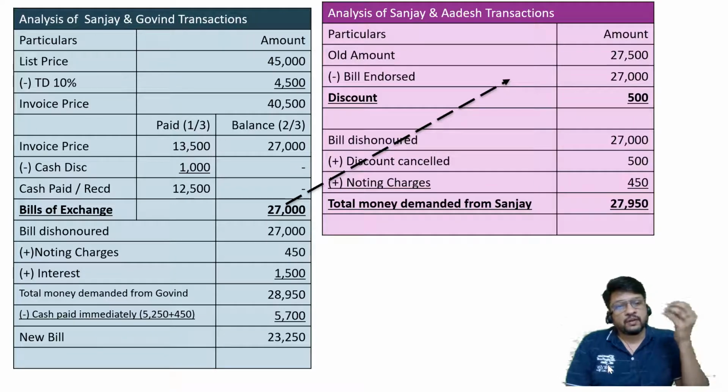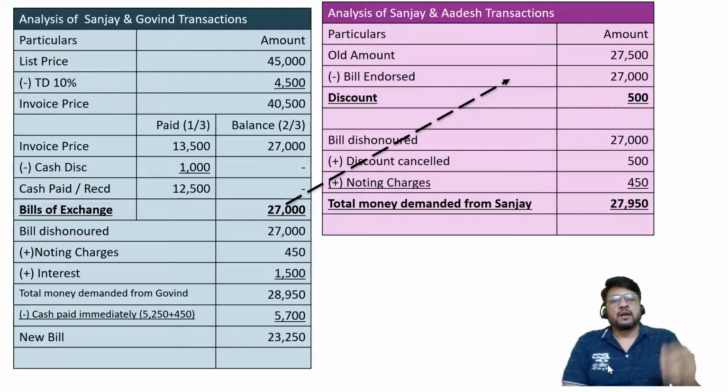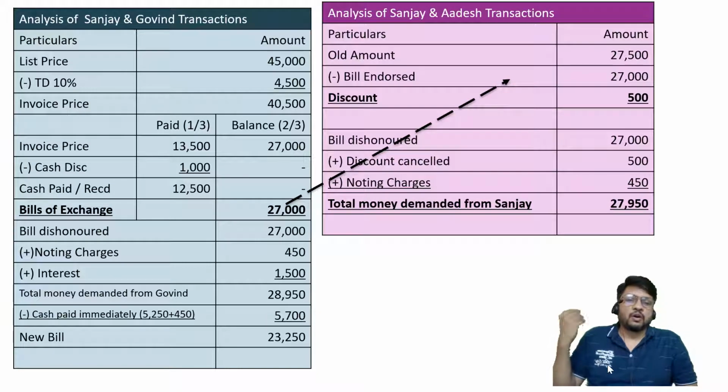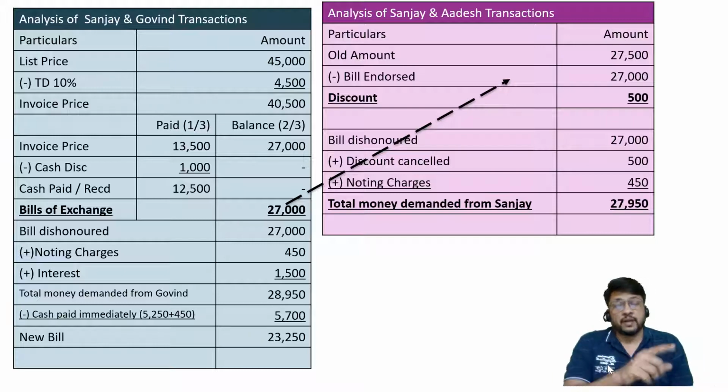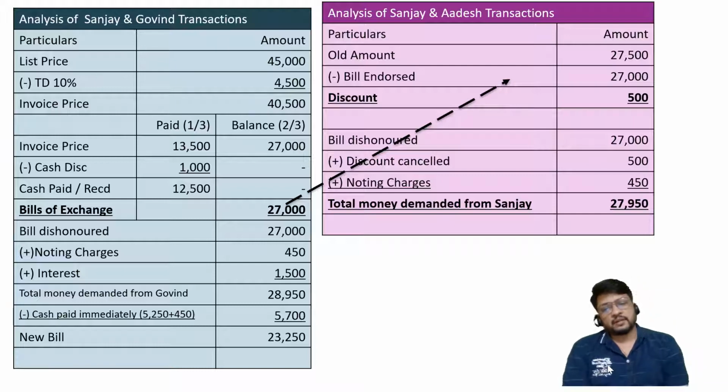And it would have got converted into anger even if it had been a bill accepted by X or Y, or maybe a check, or maybe a fake currency note. So that particular thing has no relation with the signature of Govind. That means 500 rupees cannot be demanded from Govind. Noting charges you can demand: 27,000 plus 450 plus interest of 1,500. So total money demanded from Govind will be 28,950.